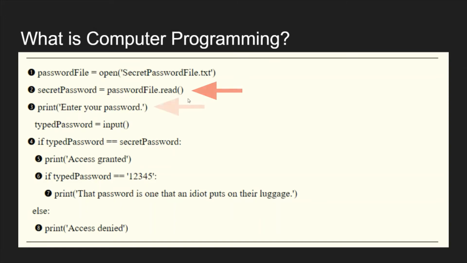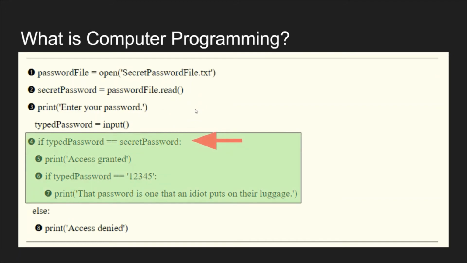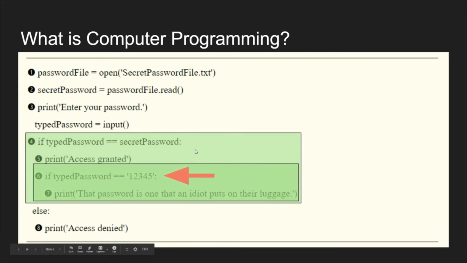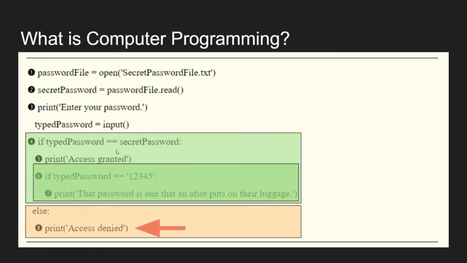Then the computer asks the user to input the password. If and only if the user's password matches the password that was in the file, then this section will run. The computer will say access granted. Then it will check again. If the typed password was 12345, then the computer will let us know that it wasn't a very good password. However, if in the first place the user typed an incorrect password, then the computer will just print access denied.